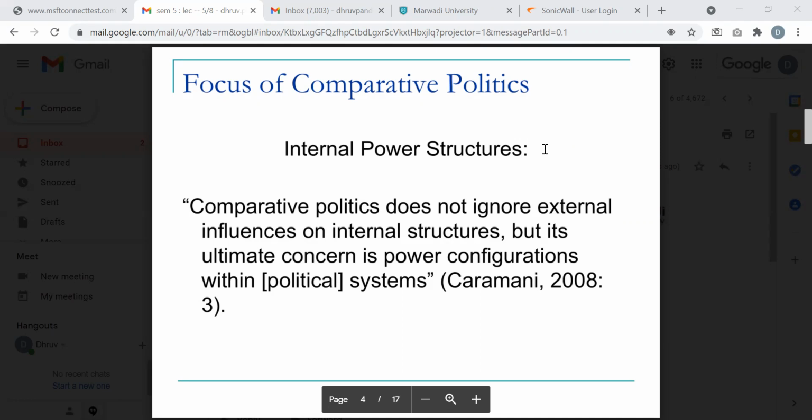You are familiar with the concept and notion of power from previous semesters, right? So the ultimate concern is, within a political system, how power is being played upon. In other words, if I have to explain power in comparative politics, it would be the way power is being played upon by the political system in India versus the way it is played upon by the political system in Kenya.